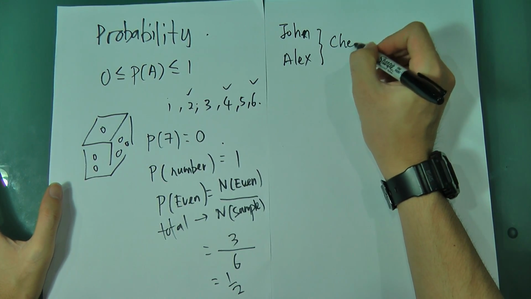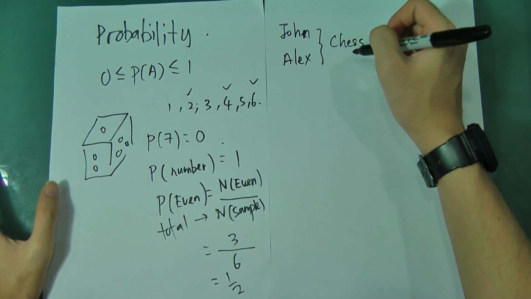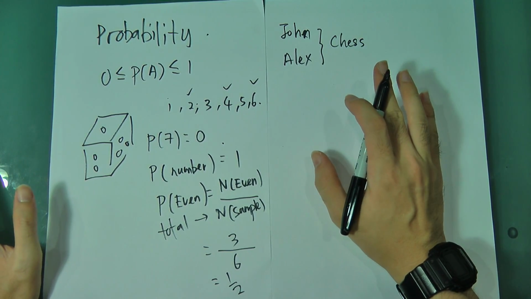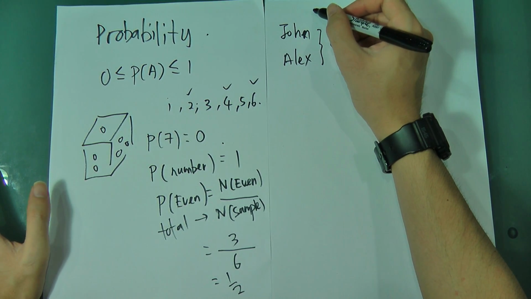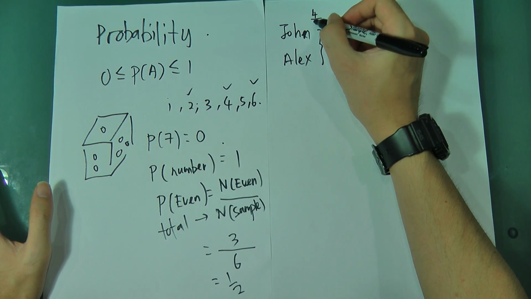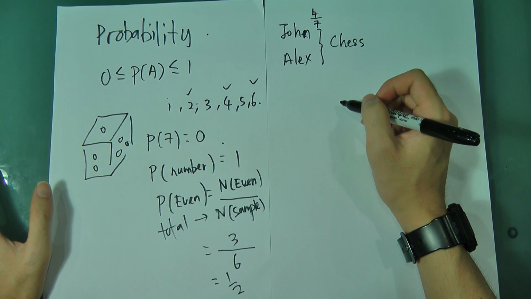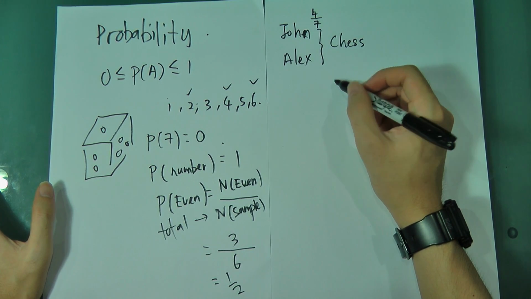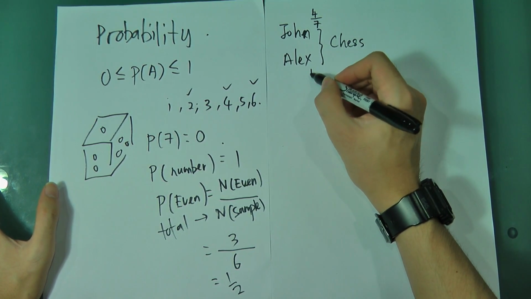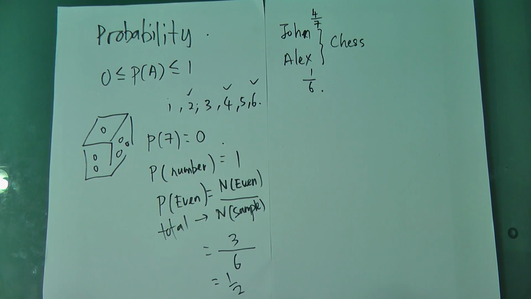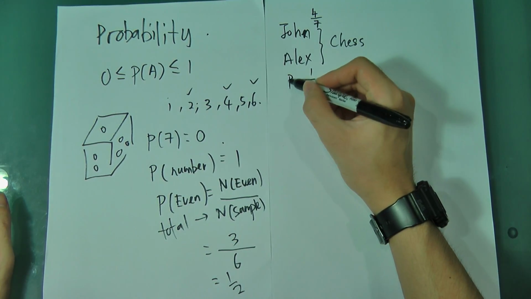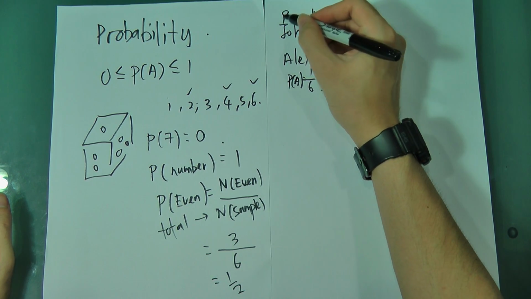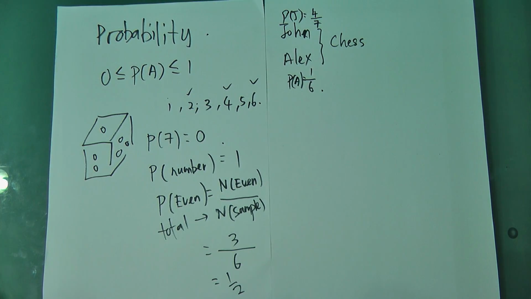If they play 10 games, let's say the probability that John will win is 4 over 7, and the probability that Alex will win will be maybe 1 over 6. However, there is still the possibility that both of them will draw.